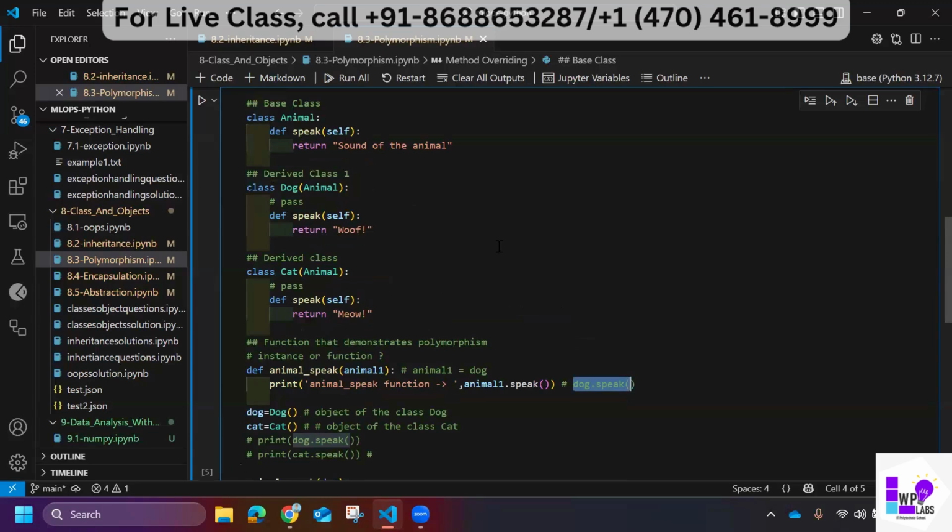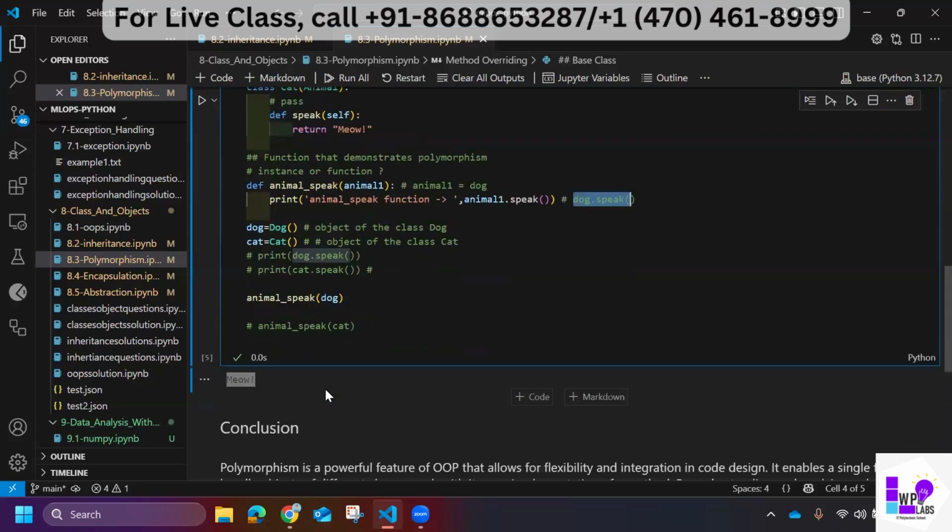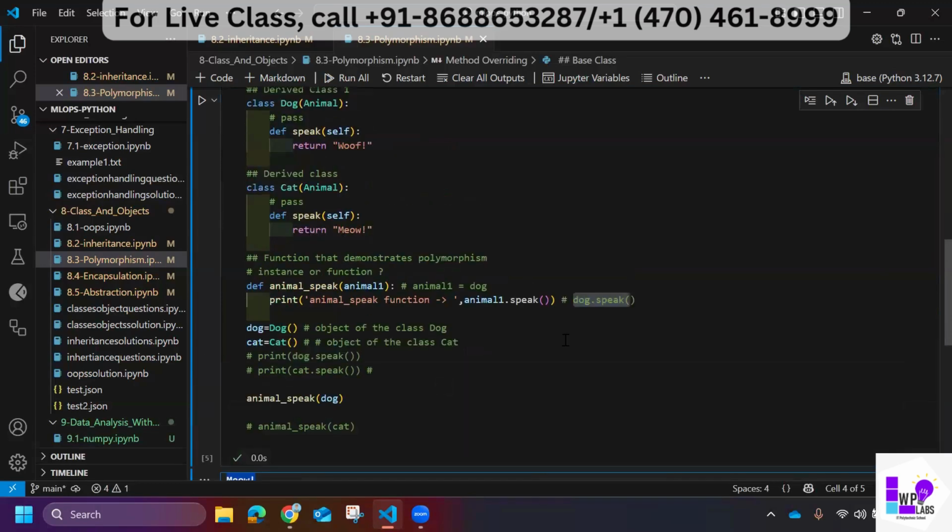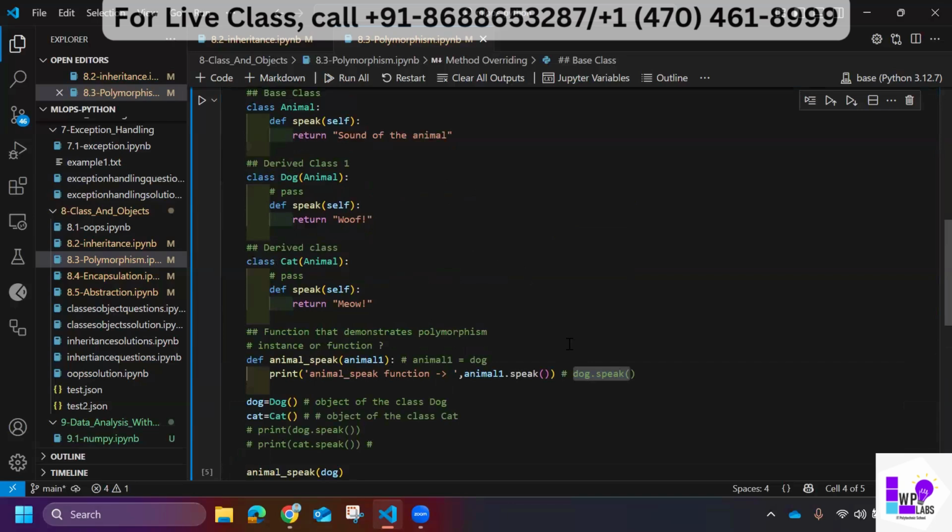So you want to know the output, right? Yeah, I want to know the output. There will be some kind of an output here. So what will be the output? The output should be similar. It should be the same output for both, right? Whether it's animal.speak or dog.speak, the output would be similar. So you can visualize how animal.speak or dog.speak works, and then let me know the output. The output will be the same for both of them.